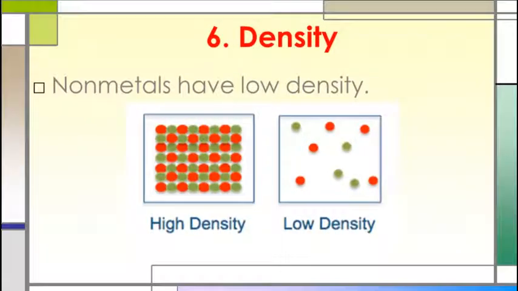Now the sixth property is density. Non-metals have low density. Here you can see a picture of high density and low density. In the low density box, the particles are arranged very far away from each other. So non-metals have low density, which means particles are loosely packed in the elements.